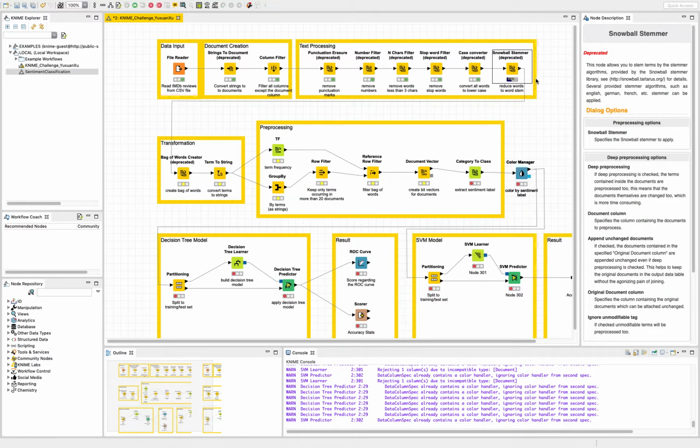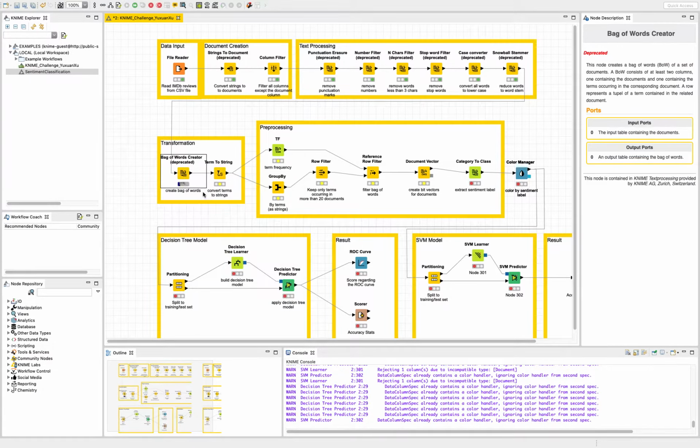Okay, let's run it. And then after the snowball stemmer reduces words to word stems, the next transformation is to build a bag of words, and then I convert terms to strings.